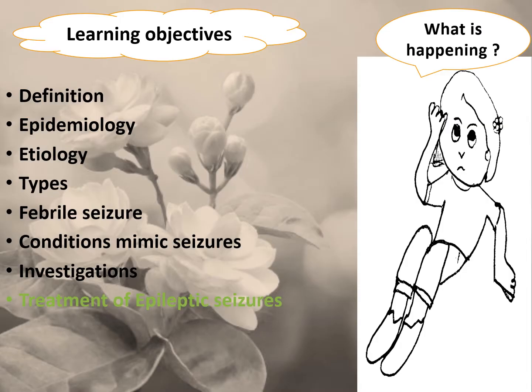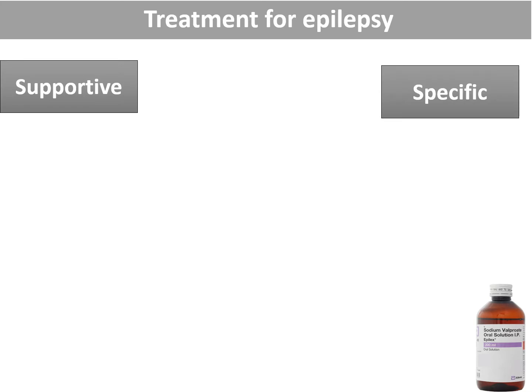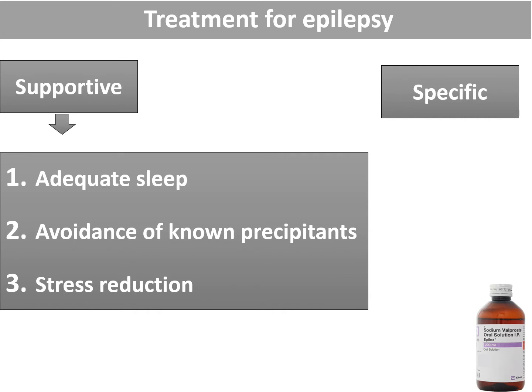Today I am going to tell you the treatment of epileptic seizures. So what is the treatment for epilepsy? Again, it is divided into supportive treatment and specific treatment. In supportive treatment, we have to advise the patient to take adequate sleep, avoid known precipitants for the seizures, and stress reduction should be done. These are the specific techniques for stress reduction which should be advised to the patient who is a known case of epilepsy.